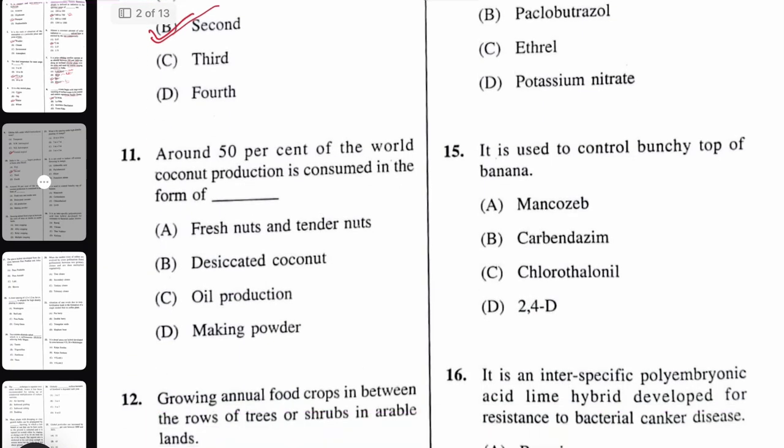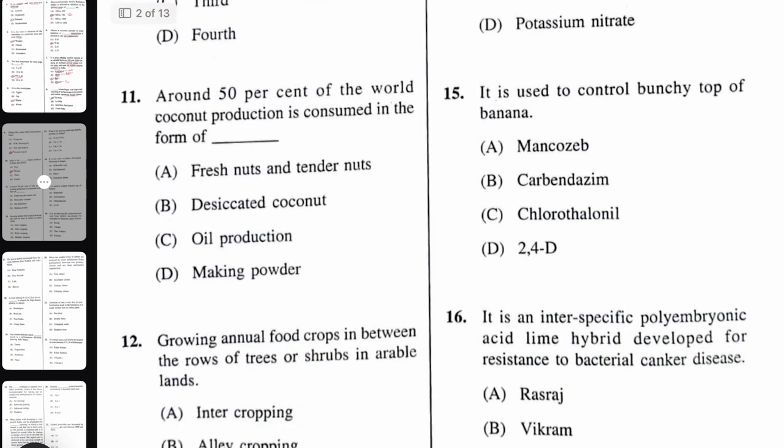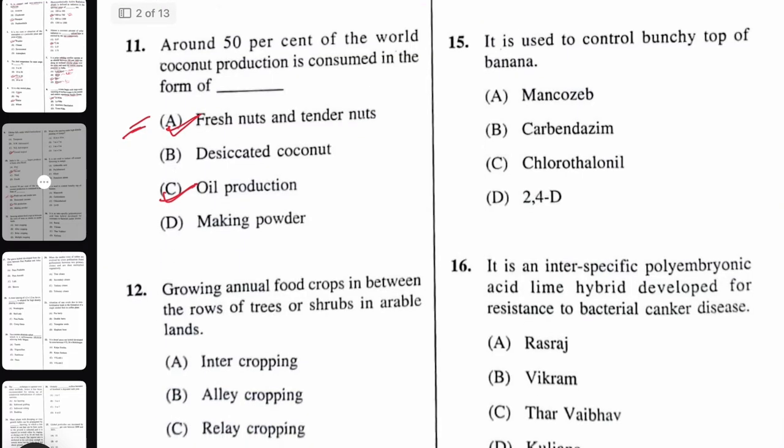Next question. Around 50% of the world's coconut production is consumed in the form of. See, I could not find this answer anywhere. What I believe the right answer will be is either oil production or fresh nuts and tender nuts. But you just cross check this and let me know in the comment section what will be the perfect answer for this.